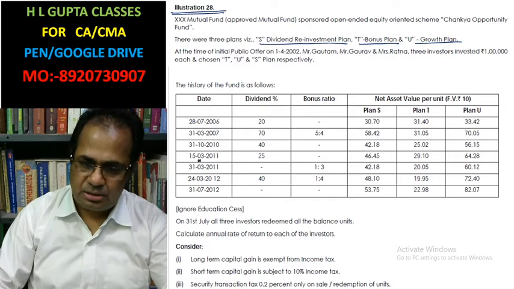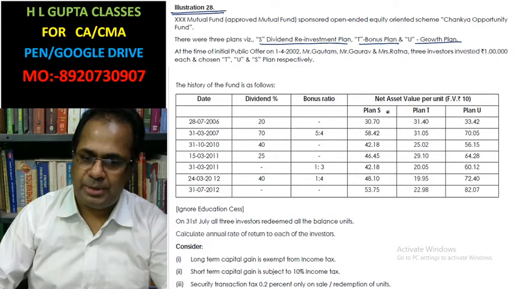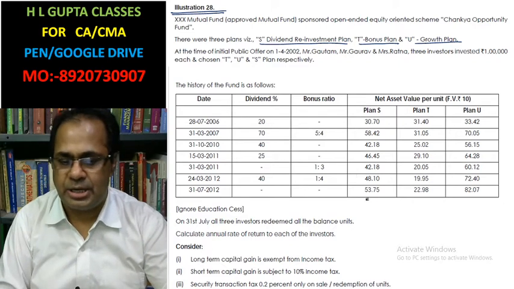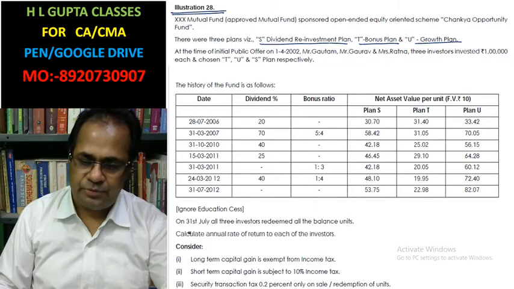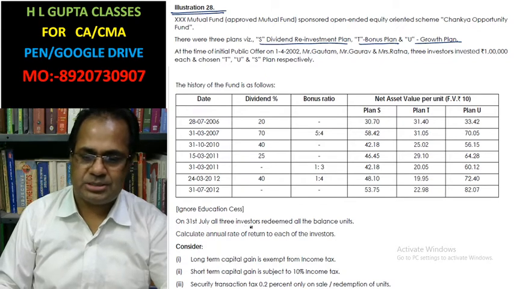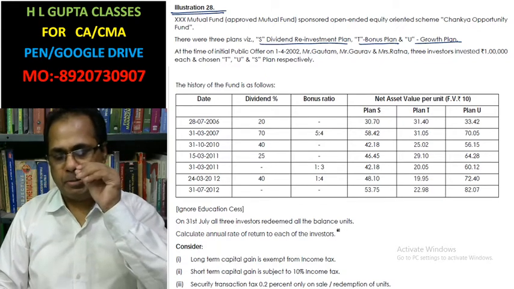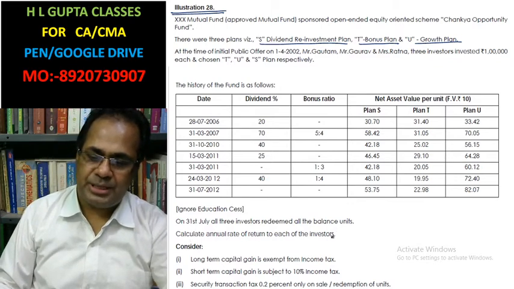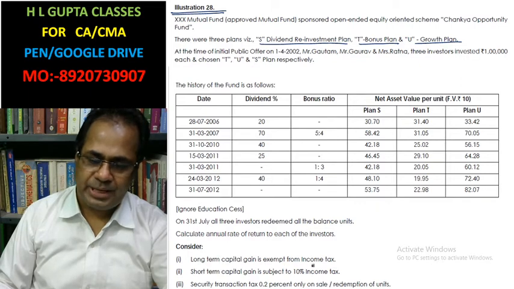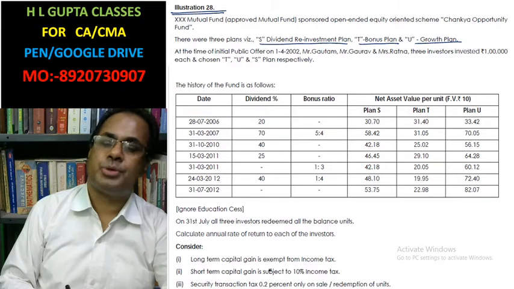On these dates, the dividend percentages are given, bonus ratios are given, and net asset values of the three plans are given here. Ignore education cess. On 31st July, the three investors redeem all the units. Calculate the annual rate of return of each investor. Long-term capital gain should be exempt. Short-term capital gain 10%. Securities transaction tax 0.2%.